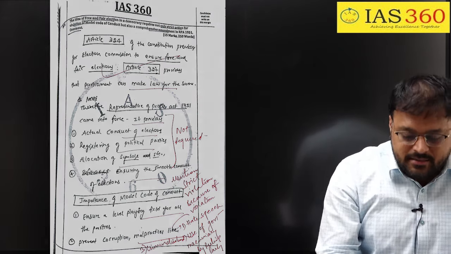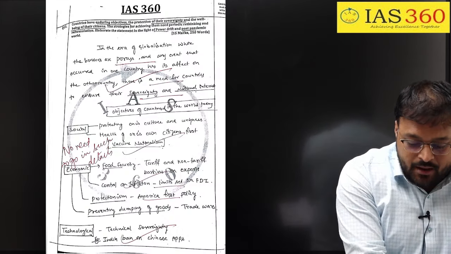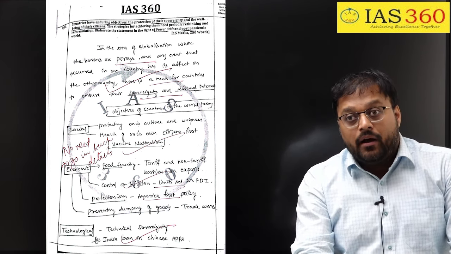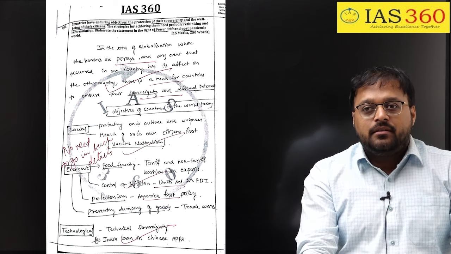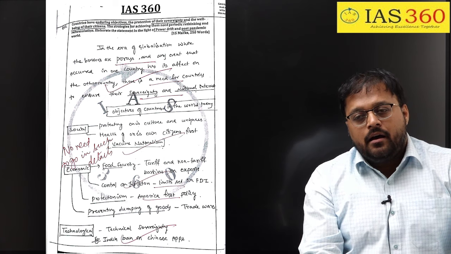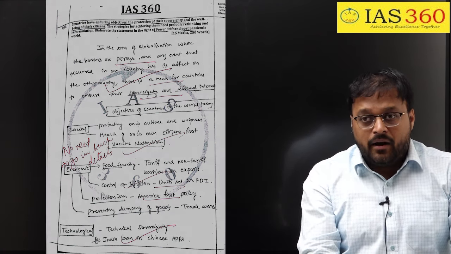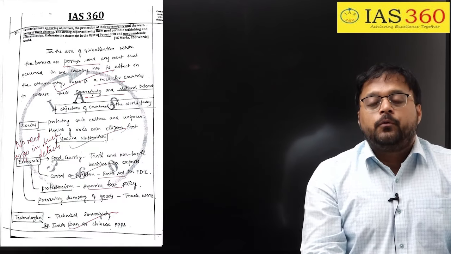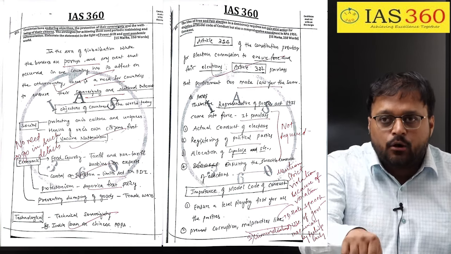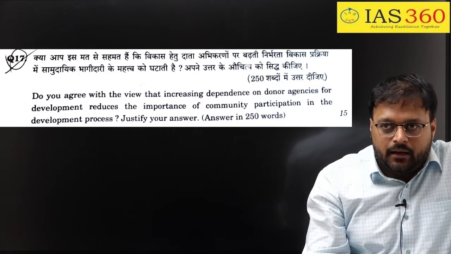So if you see question number 11 and question number 15, it is about RPA 1951. And when I asked about MCC, I asked it holistically about the amendment in the Representation of the People Act 1951. Thus, I am covering question number 11 and question number 15 simultaneously, asking both these questions in a single question of ours. Now, I am moving to the next question, that is question number 17.